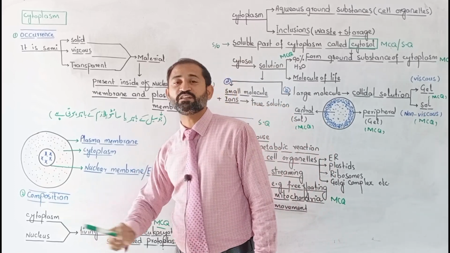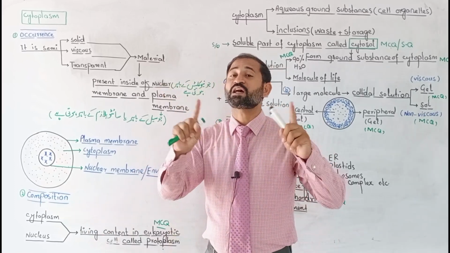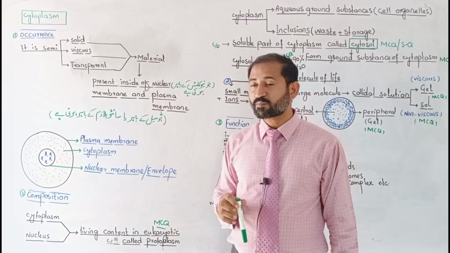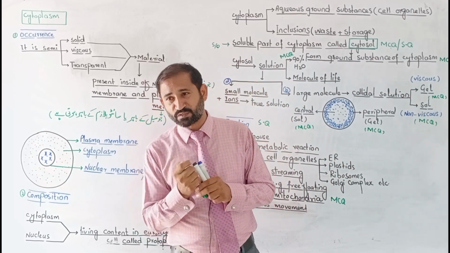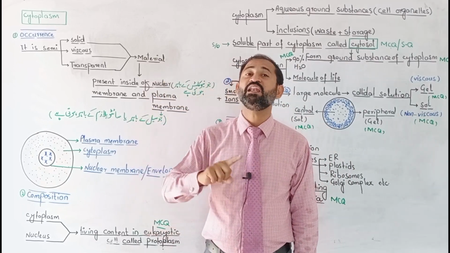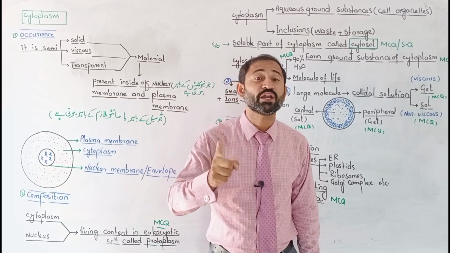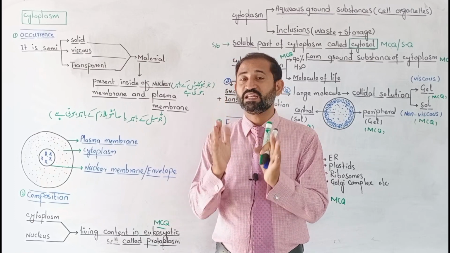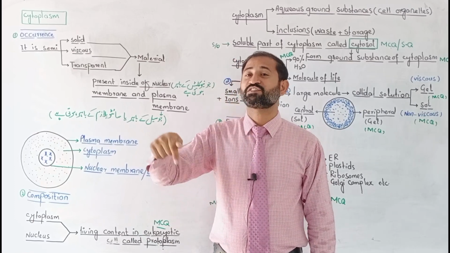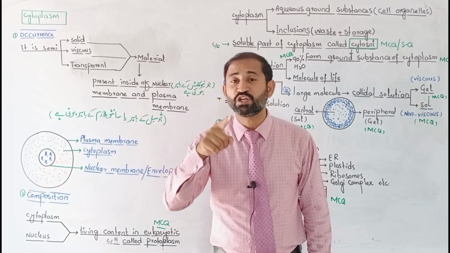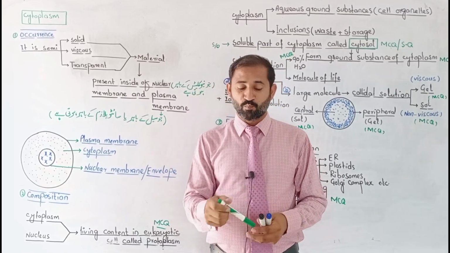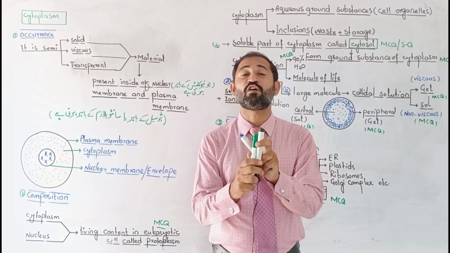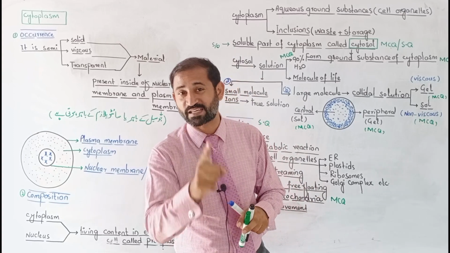Okay, next is its composition, that is, what type of material forms the cytoplasm. Keep in mind that in the case of a eukaryotic cell, not a prokaryotic cell, the nucleus and cytoplasm collectively form the living content of the cell.